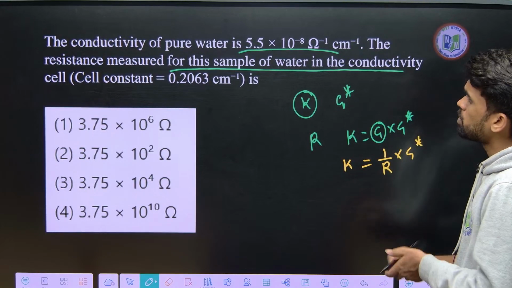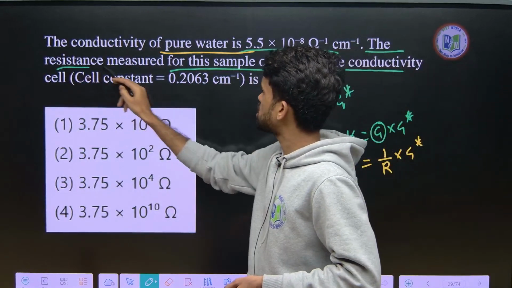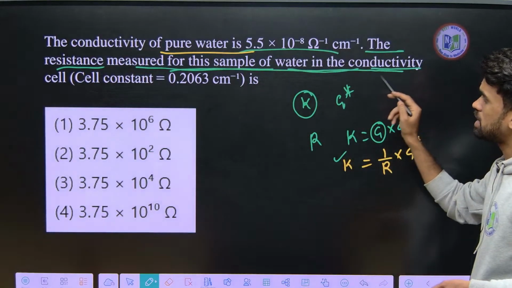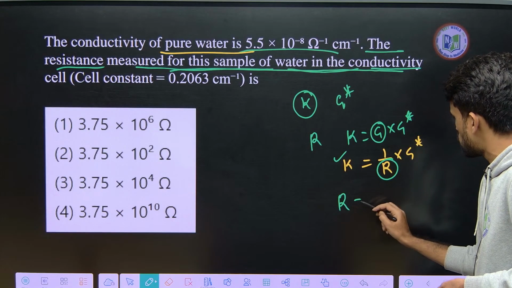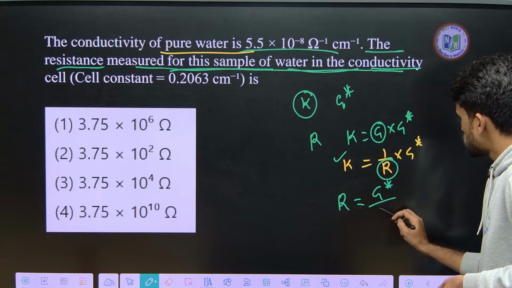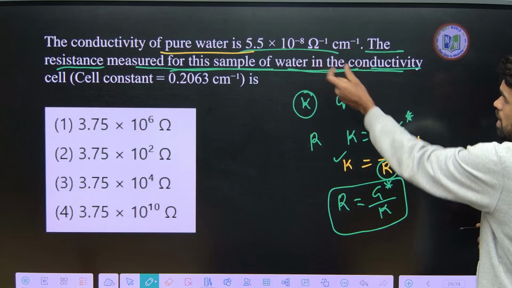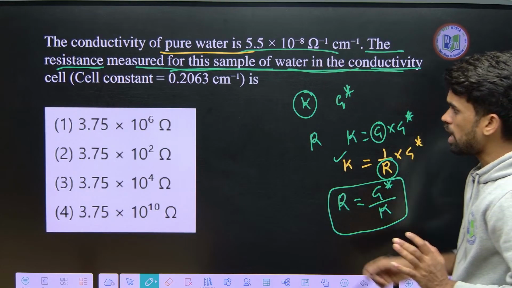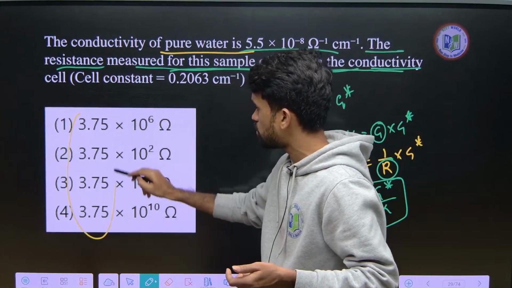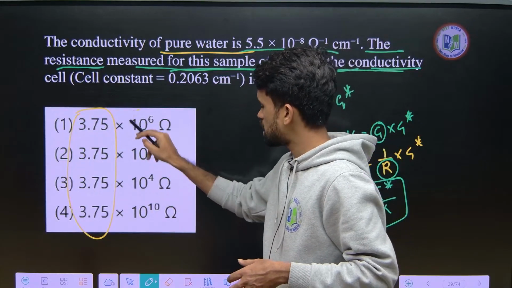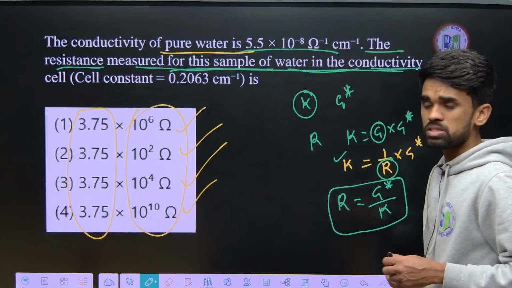See, the conductivity of pure water, K, is mentioned, the resistance measured for this sample of water, the conductivity cell is given. So they are asking about this resistance R. So R is equal to G star by K. So this could be your simple formula to be used here to get your answer. So substitute the values given here and get me your answer. Again I am providing 4 options here. See, there is simple calculation because all these values are fixed, 3.75 only. So there are only slight changes here. Just look at these values and tell me what your answer for the question is.